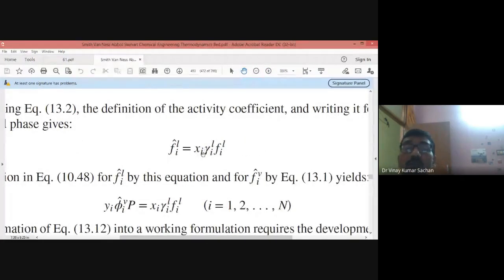That is the role of the fugacity coefficient, to modify the fugacity in the gas phase, and the role of the activity coefficient is to modify the fugacity of a component in the solution phase. These coefficients are used to find the fugacities from the ideal states.